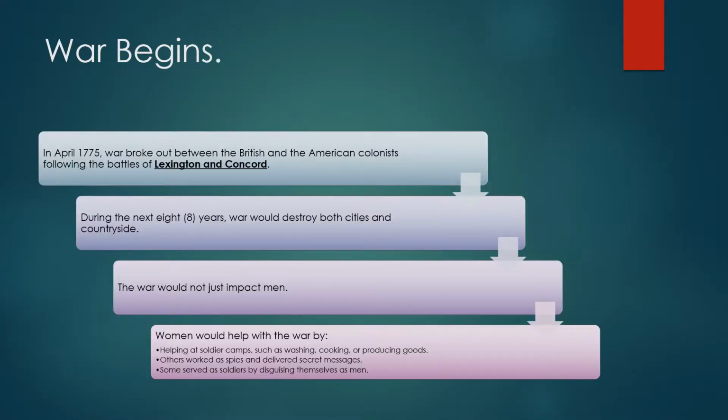So war begins. In April 1775, war will break out between the British and the American colonists following the battles of Lexington and Concord. And during the next 8 years, we'll see war that will destroy both cities and countryside. And the war just didn't impact men. Women could help with the war by helping at soldiers' camps, such as washing, cooking, or producing goods.